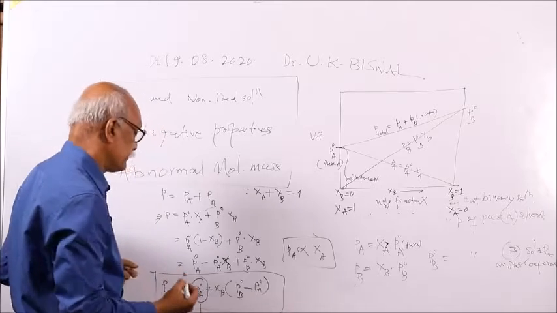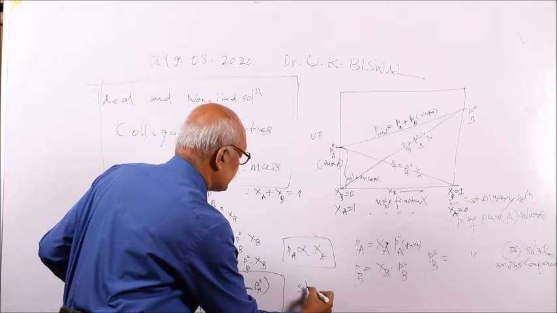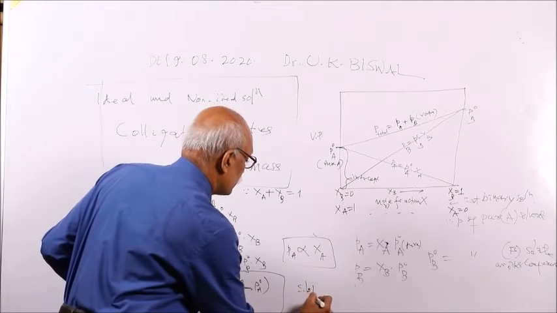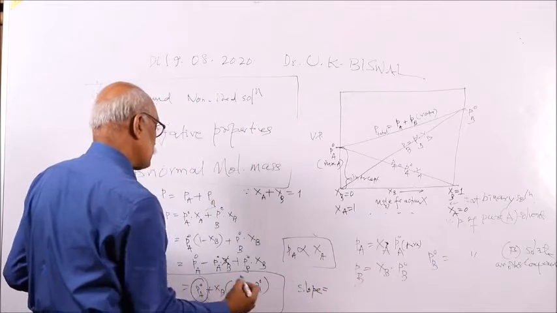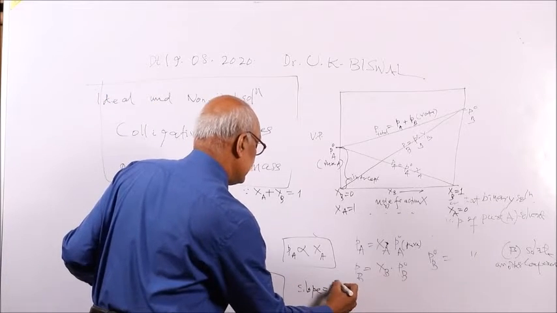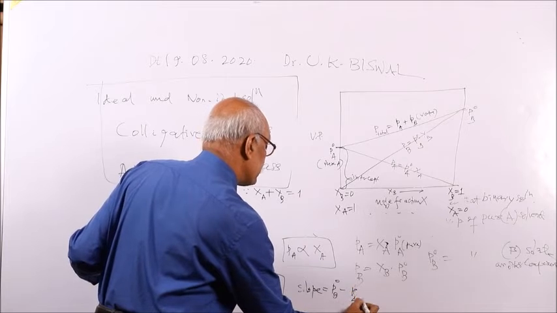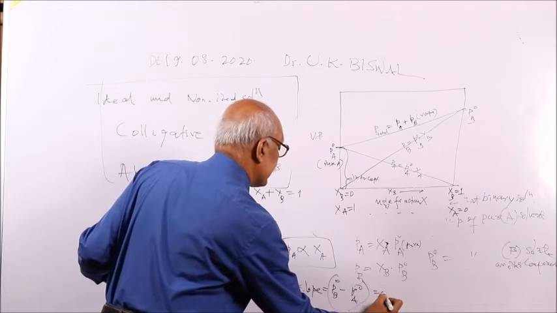And what is the slope? You see, the slope of this plot is equal to PB naught minus PA naught. PB naught is a fixed value, PA naught is a fixed value, so that is a constant.